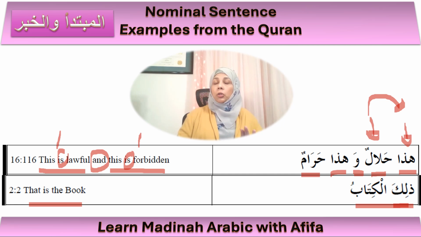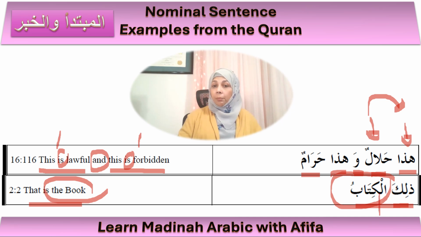So I mentioned to you that the khabar is usually indefinite, okay? But there are cases where the khabar is definite, and here it is definite. Al-kitabu, the book. And how do you know it's definite here? Because of the al that precedes the kitab.